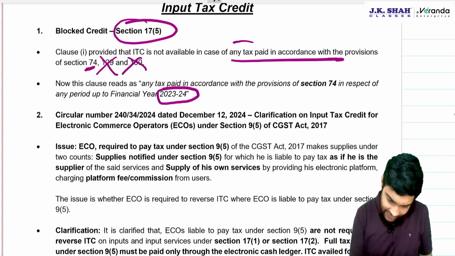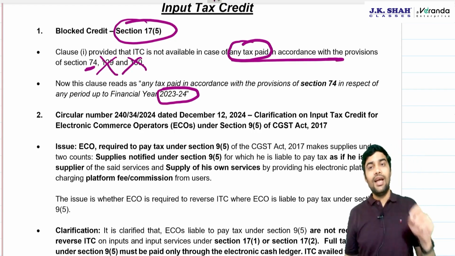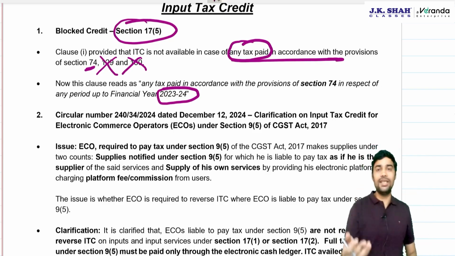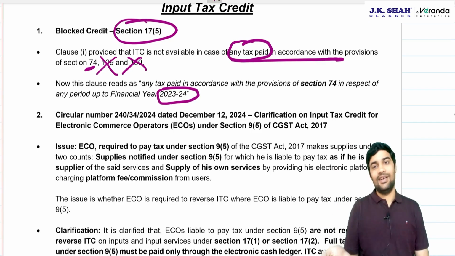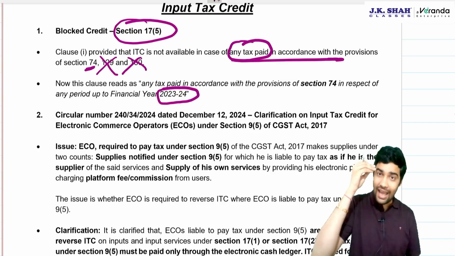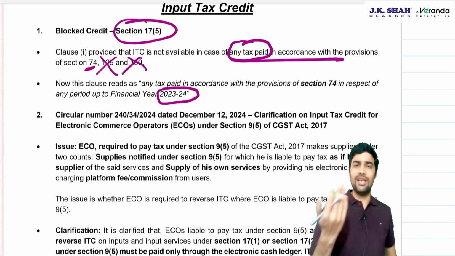See, it says any tax paid based on 129, 74. 74 is notice for fraud, that can have tax. 129 is a penalty. There is no tax at all. 130 is confiscation, which has redemption fine. There is no tax at all. So there is no tax at all in these two cases. So it was just an error which was there. Now they have corrected.